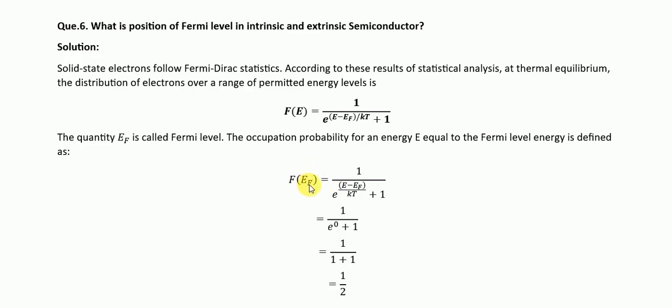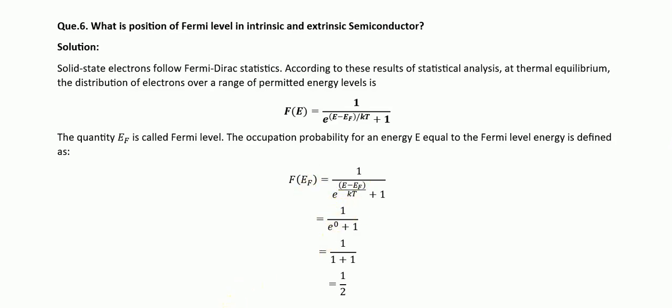So f(E) equals 1 divided by e to the power (E minus EF) divided by kT, plus 1. Now here capital E is the energy level we are looking at, EF is the Fermi level, k is the Boltzmann constant, and T is the absolute temperature. Now let's simplify the equation.